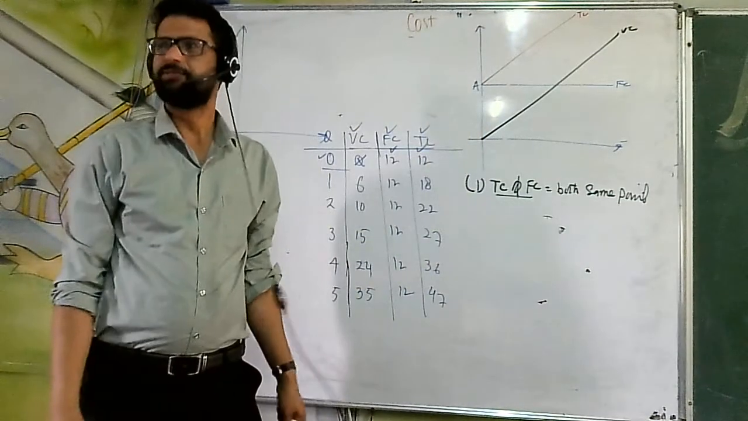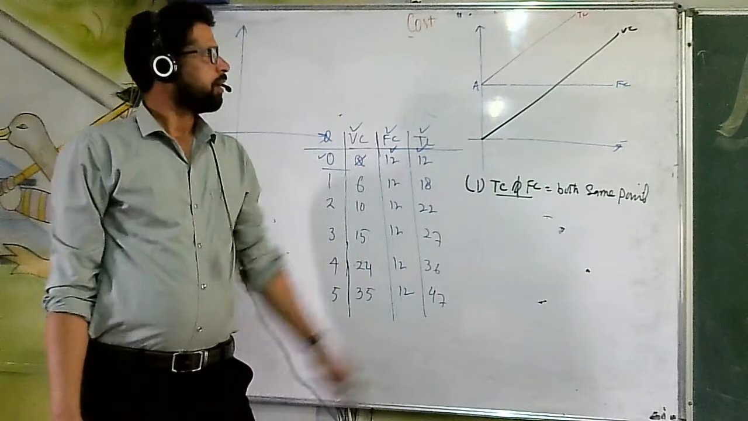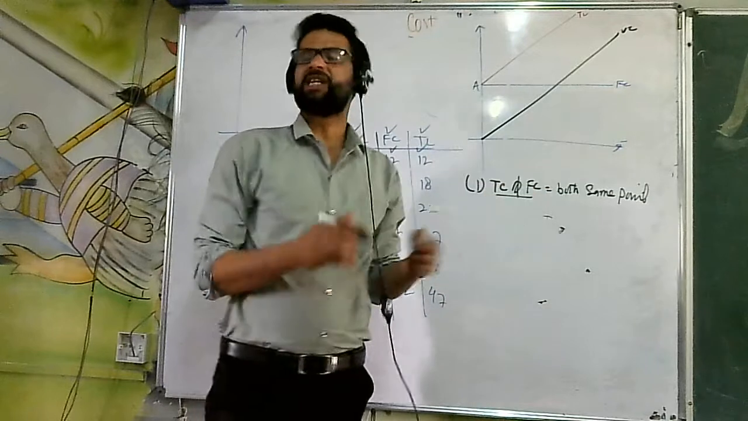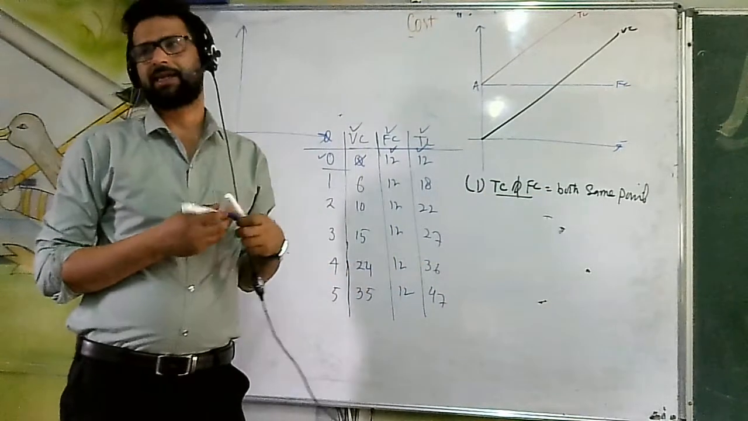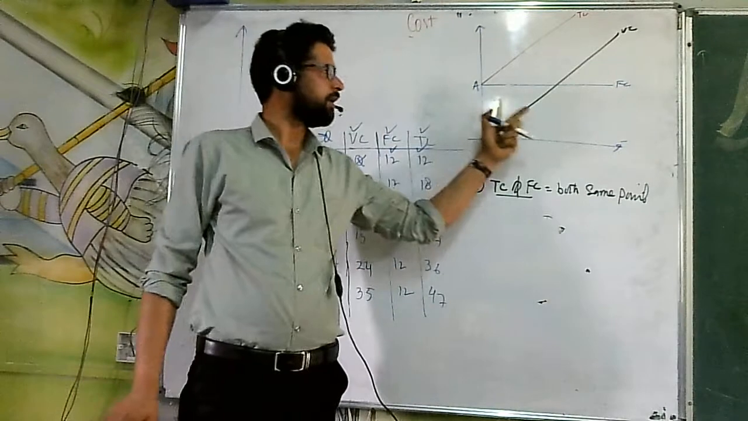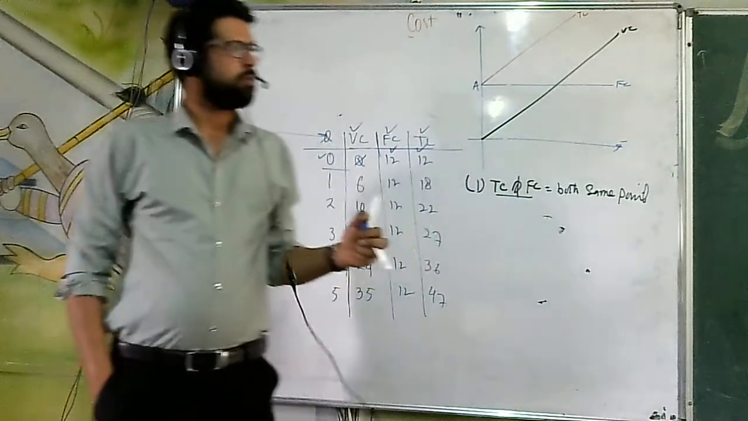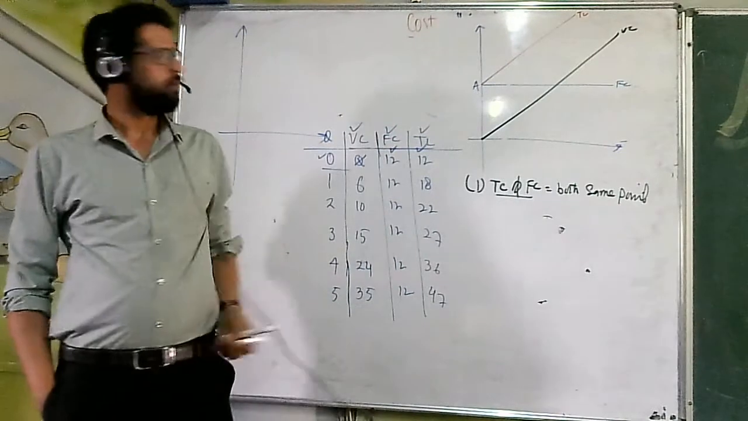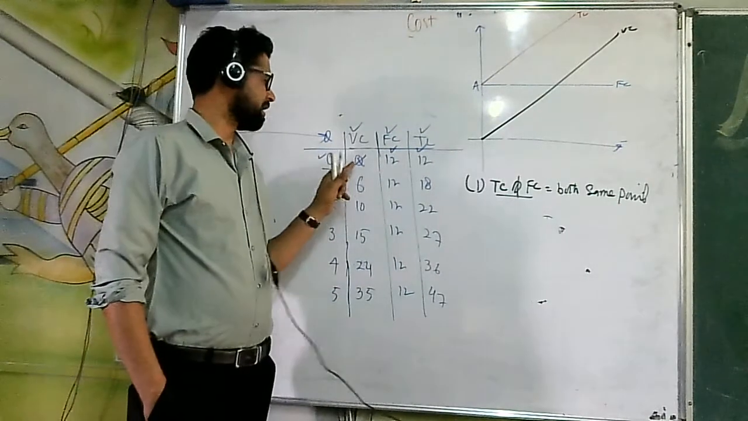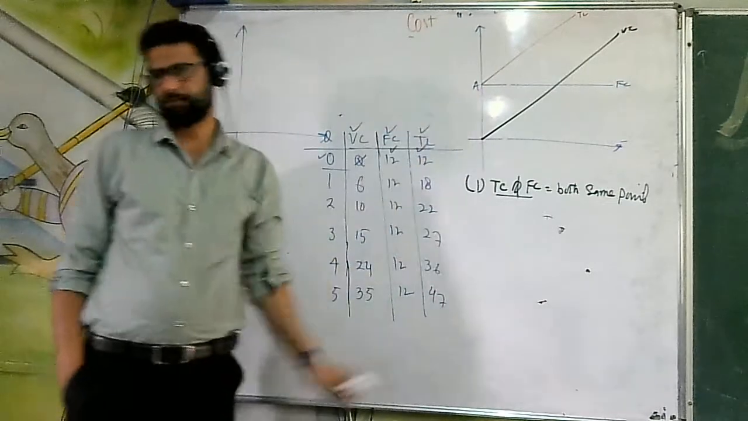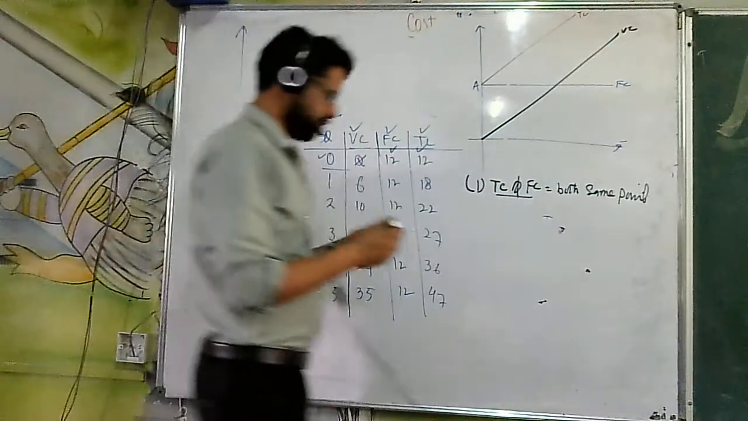First point, total cost and total fixed cost both, at zero level of output, will start from the same point. Why? Because at zero level of output there is no variable cost. That's why total cost and total fixed cost are equal to each other. Number one.